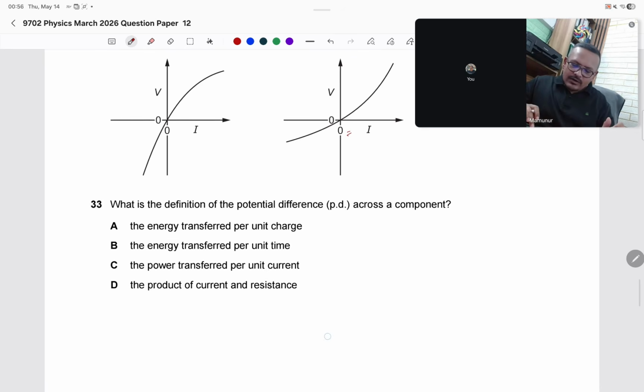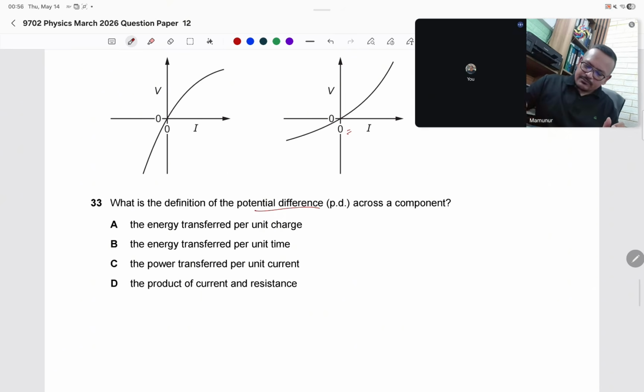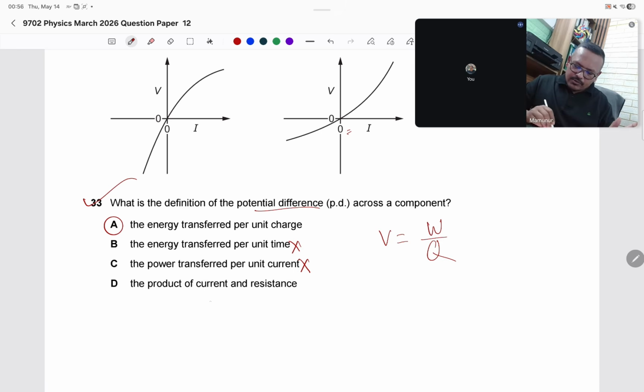Question 33. What is the definition of potential difference? Potential difference V equals W by Q. Work done per unit charge, energy per unit charge. I think this is the answer. Energy transfer per unit time, no. Power dissipated per unit current, no. Product of current and resistance, no, that is not the definition.